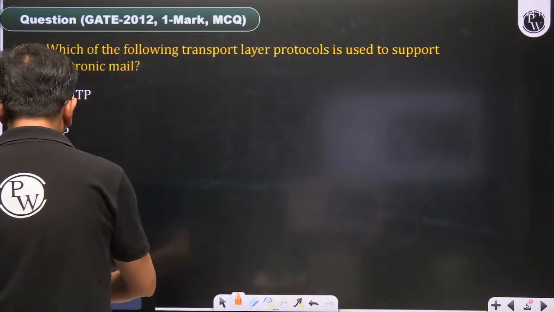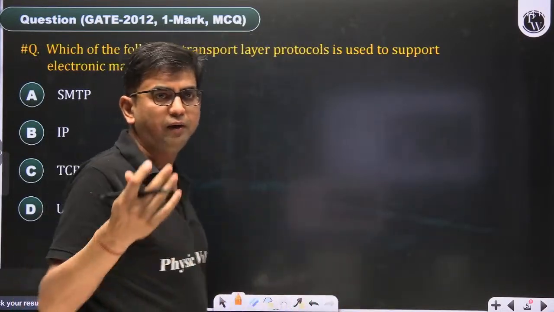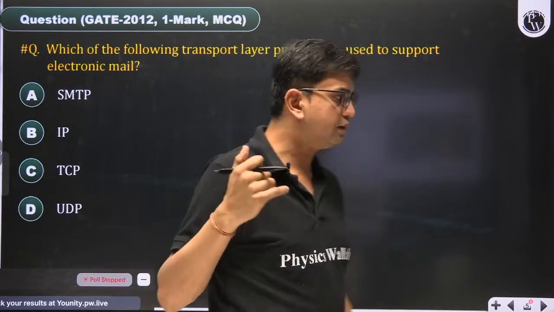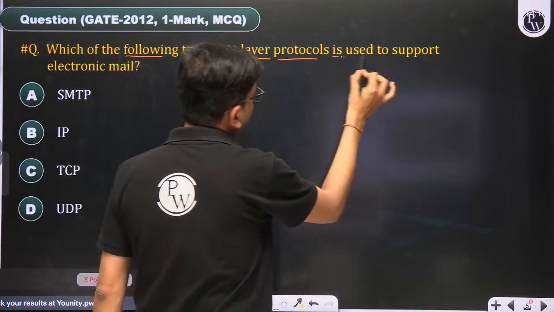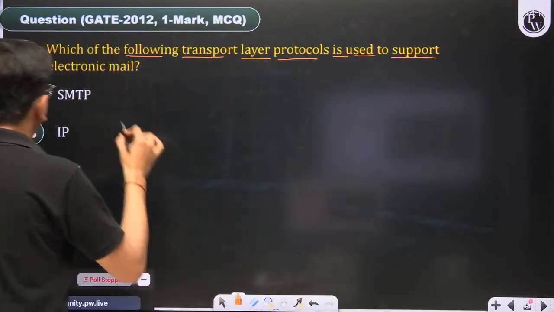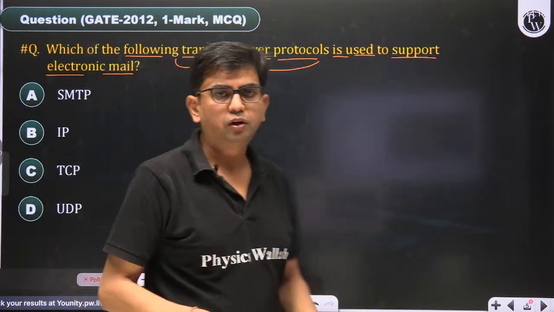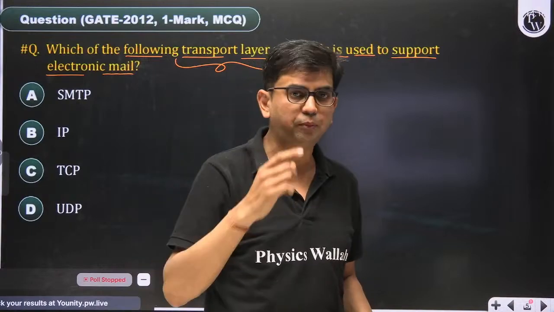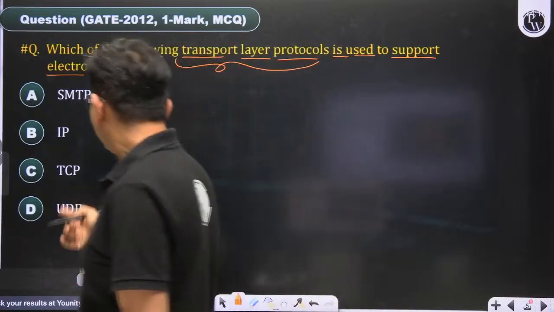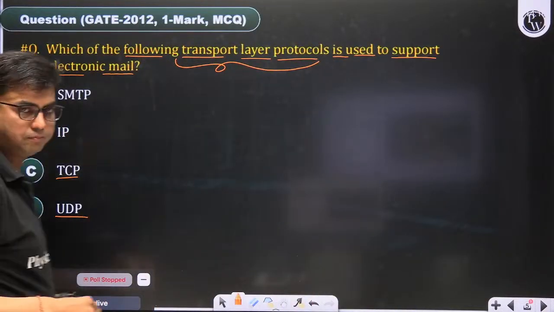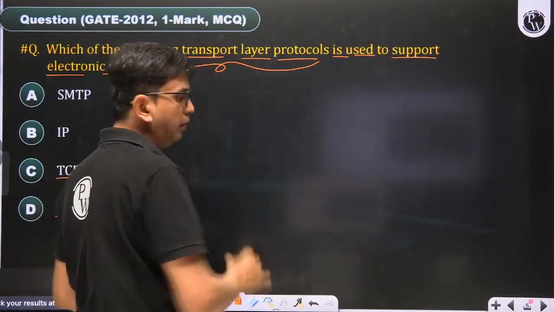So we are going to check this 2012 IIT Delhi question. A few comments I am getting here, AC. Okay, let's check. It says: which of the following transport layer protocols is used to support electronic mail? Tell me one thing, what is it asking? Is it asking about an application layer protocol or a transport layer protocol? It is asking about a transport layer protocol. What are the transport layer protocols here? Only two, TCP and UDP.